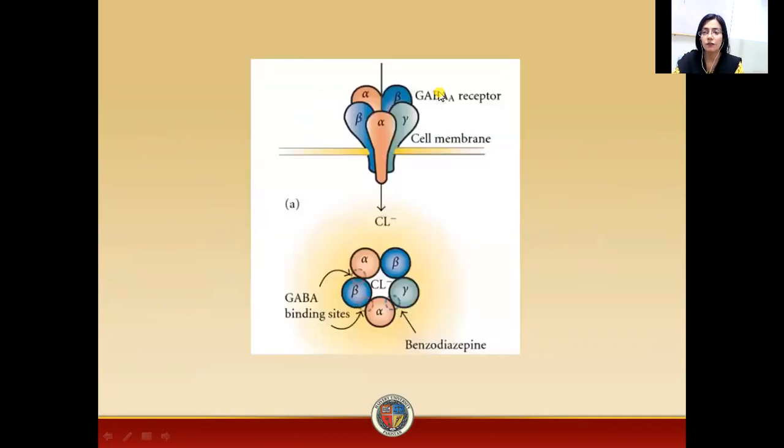This is a figure which is representing that we have a GABA A receptor, and when the drug or the ligand binds itself to the GABA A receptor, as a result of this binding, there is increase in flux of the chlorides. So as a result, there is hyperpolarization of the cells.